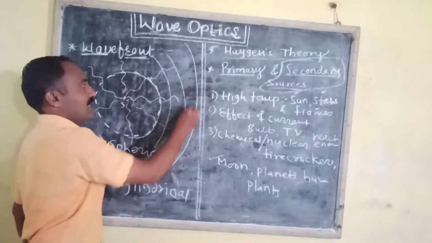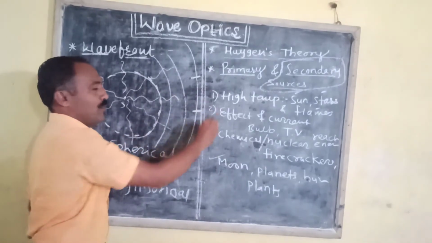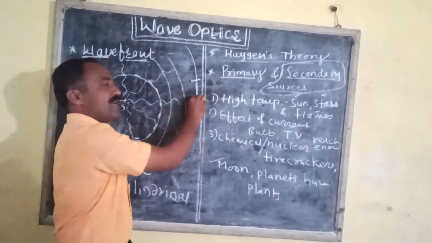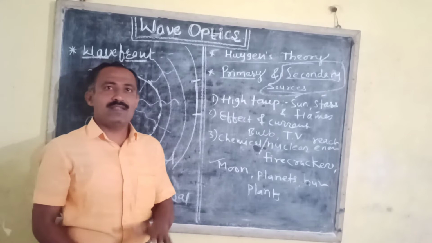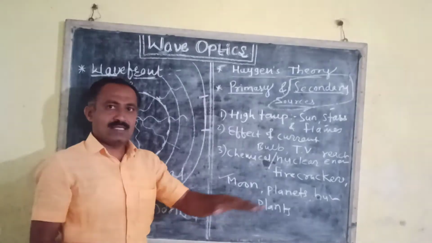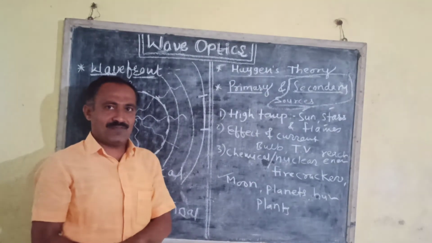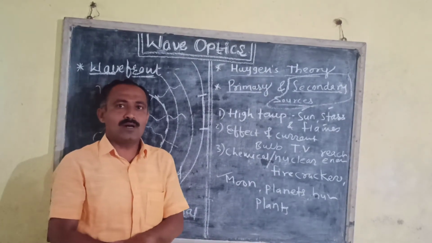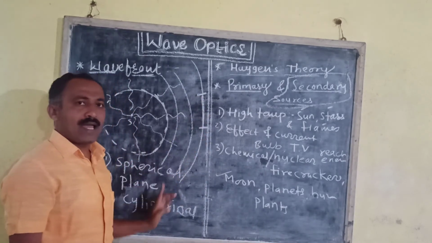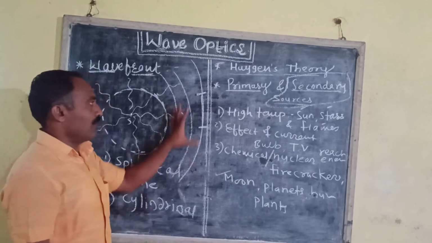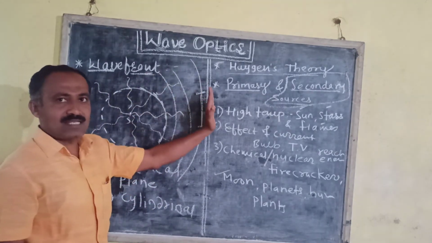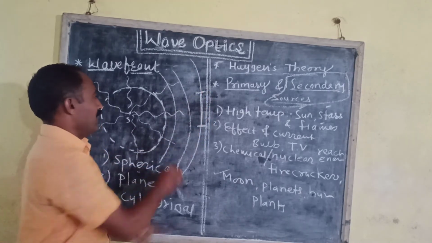Now if we move to a very large distance from the point source, and consider a part of this spherical wavefront, we get the part as a plane wavefront, such as Earth. Earth is at a very large distance from the sun, and we see the Earth as flat. Such a surface is called a plane wavefront, and the waves are called plane waves. Means the wavefront originating from a point source of light at a very large distance is called a plane wavefront.